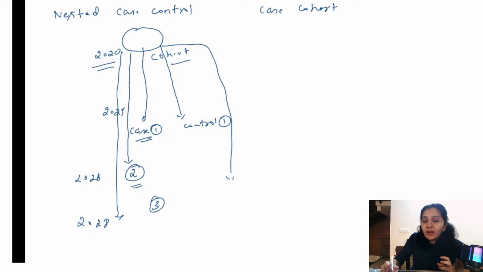Usually what happens when I am doing a hospital based study, I select the cases from the hospital, that is, the ones who are having lung cancer, cervical cancer, etc. But when it comes to taking the controls, it's very, very difficult. So I have to select the patients who are not having the disease, who are having some other disease, okay, who are not sharing the same characteristics, same risk factors, right. It's very difficult to obtain controls. But here it is very easy because I have the cohort already, who are similar to cases in so many ways. So that is easy, right. Therefore selection bias comes down.